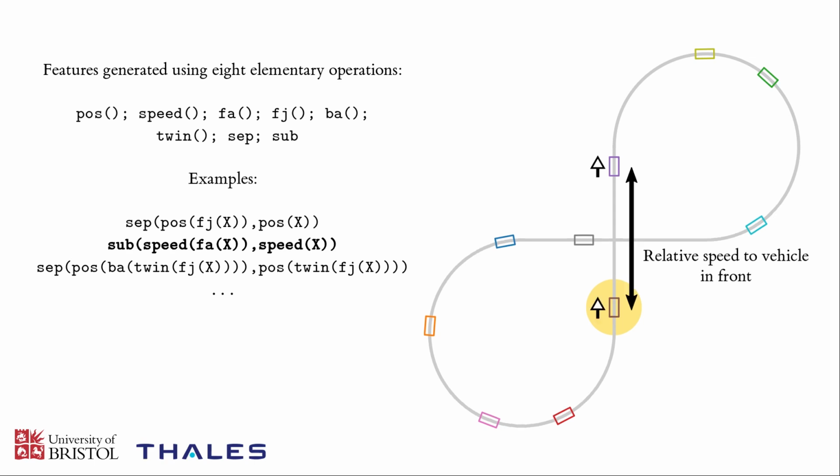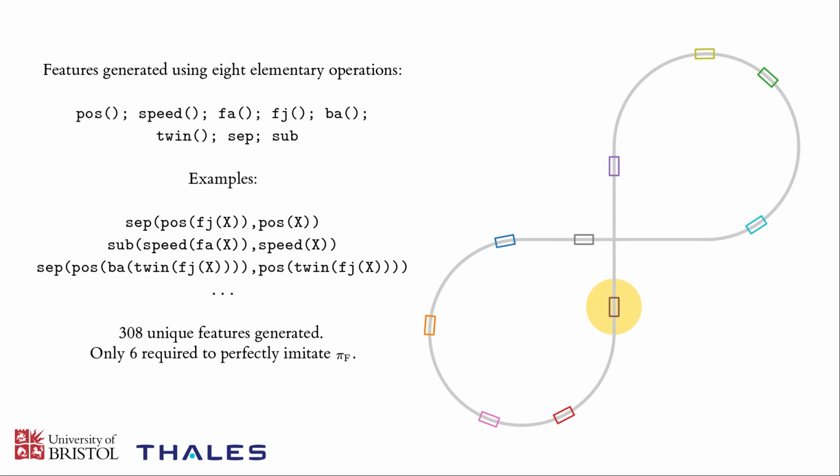In the second example, we subtract the speed of the vehicle in front of vehicle X and the speed of vehicle X itself. So this is the relative speed to the vehicle in front. Both of these are very intuitive features to use in this environment, and there are many more complicated features that can be generated through this process.